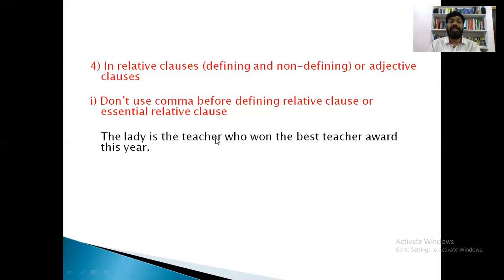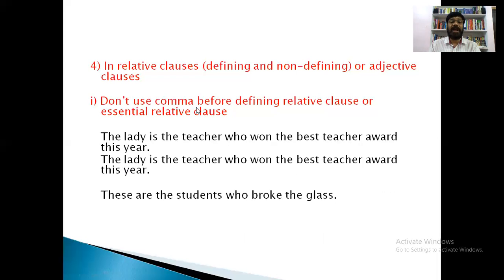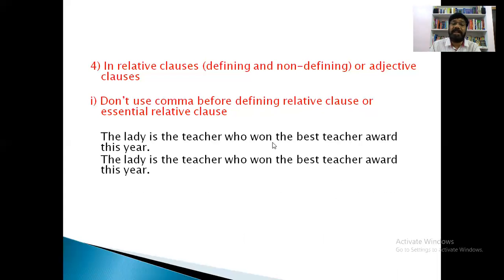It is defining this teacher, and that's why it is called a defining relative clause. What is the condition here? Don't use a comma before a defining relative clause. Because this is a defining relative clause, we need not use a comma before this conjunction.